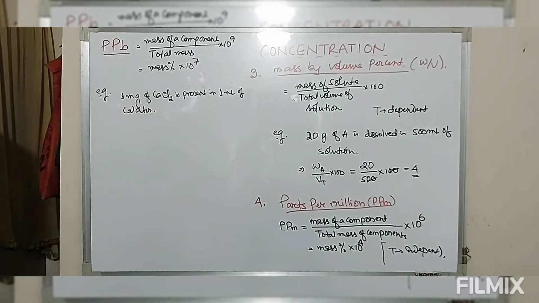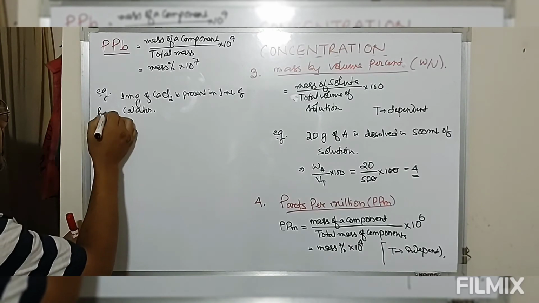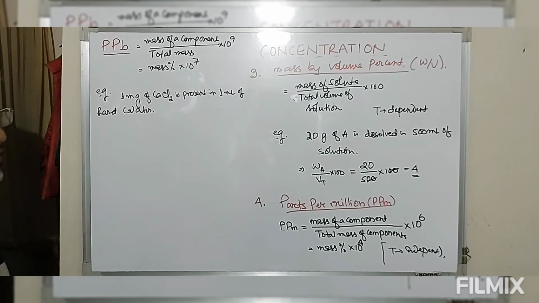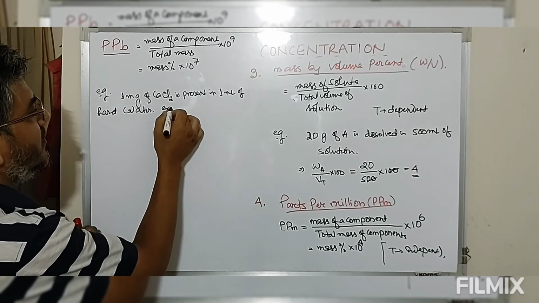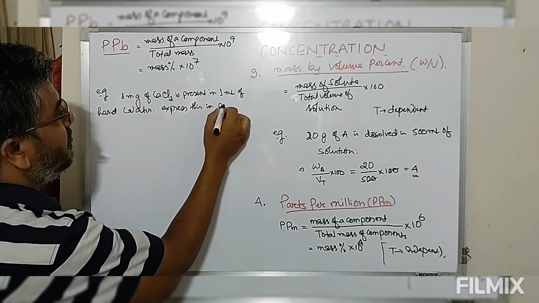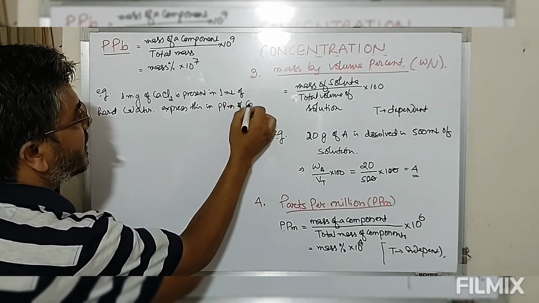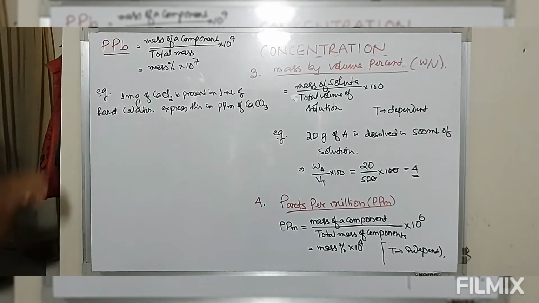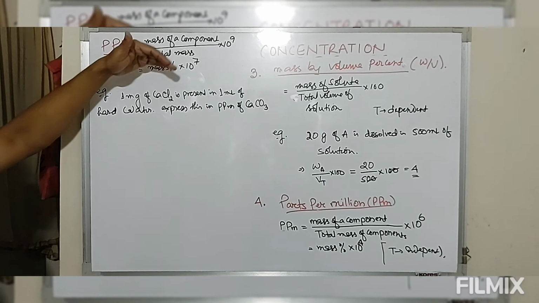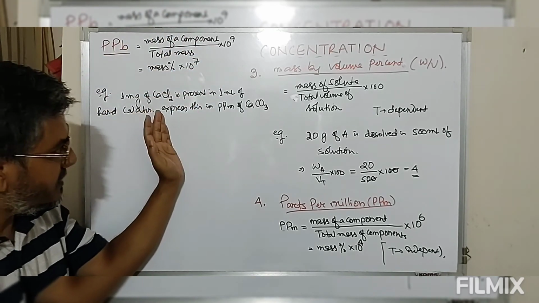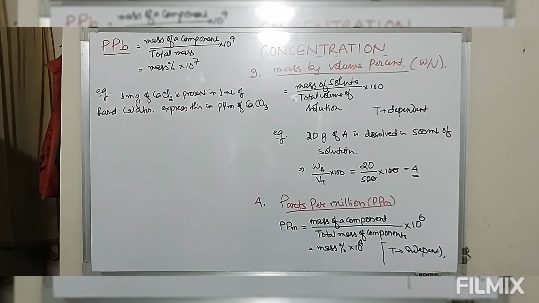That means 1 milligram of calcium chloride is present in 1 ml of hard water. Okay, we have supposed hard water. Now the question says: express this in ppm of calcium carbonate. Now 1 milligram of calcium chloride is present in 1 ml of hard water. We have to express this in parts per million of calcium carbonate.